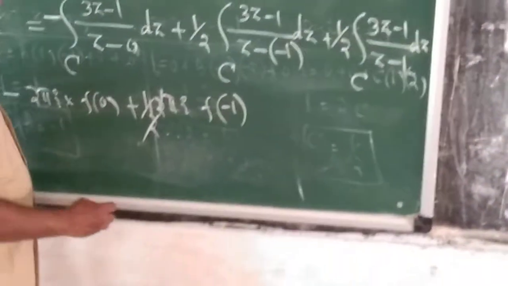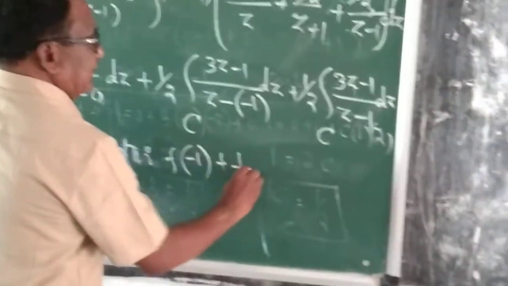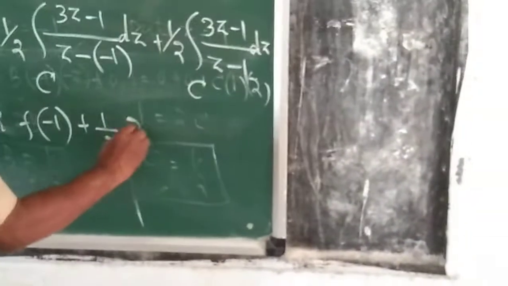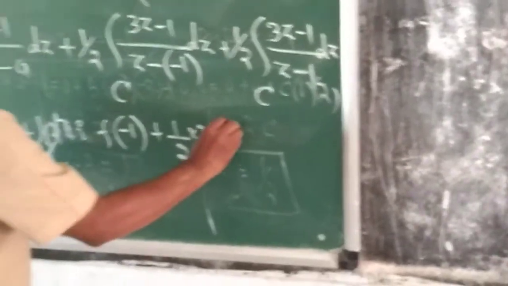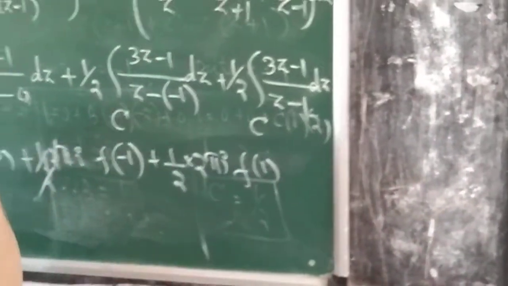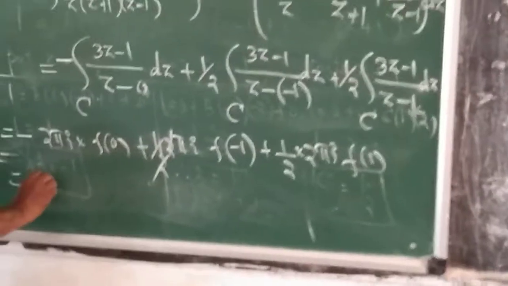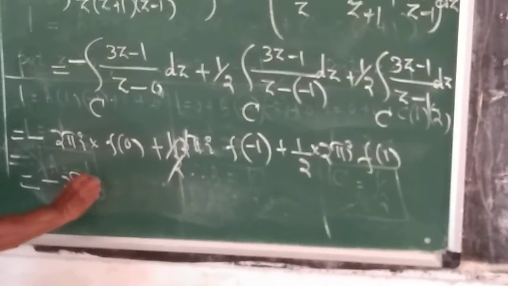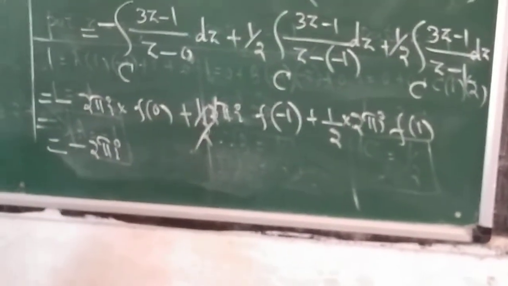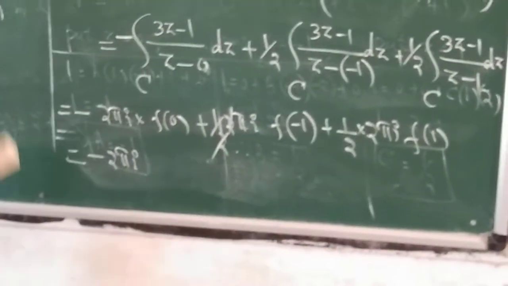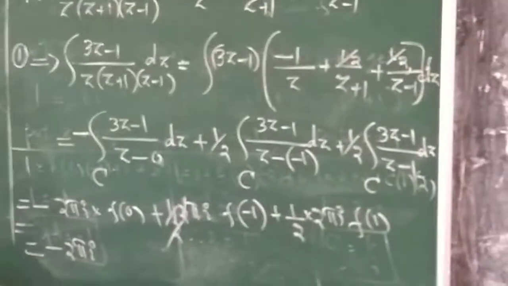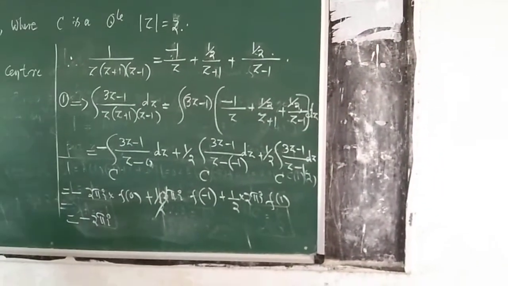This 2 cancels. Next, plus half into 2 pi i into f of 1. Yes, this is equal to minus 2 pi i, you write it as it is, into f of 0. You calculate here f of 0, f of 1 and f of minus 1.